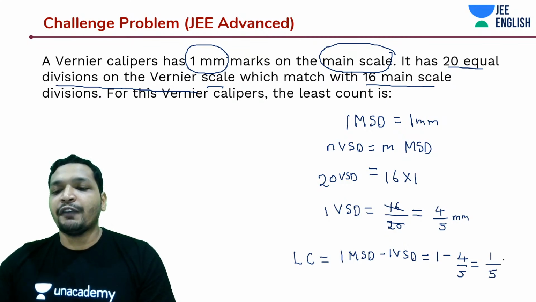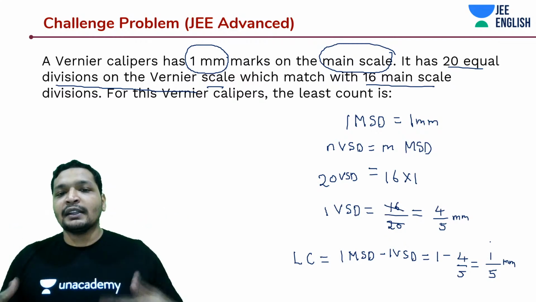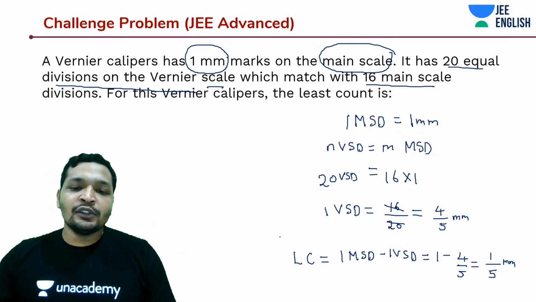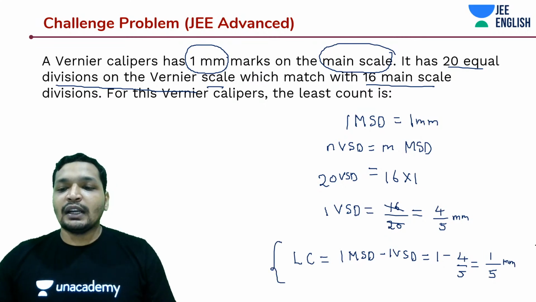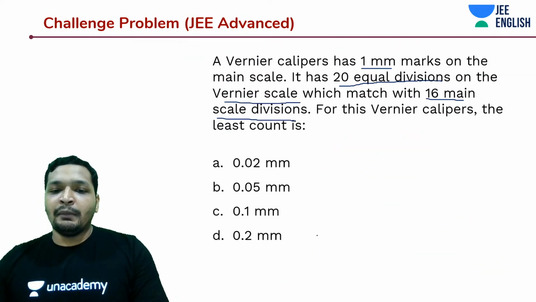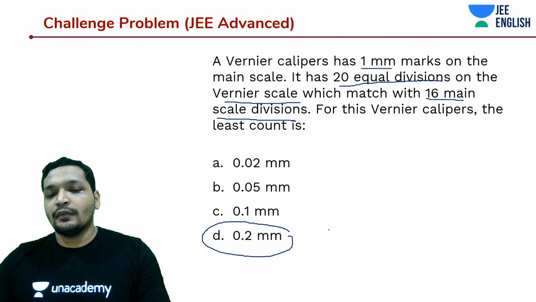How much is 1 by 5 mm, guys? Don't directly take 1 by 10. That's why we never discussed 1 by 10. That is something that you would see in your lab, of course. That is true. But don't directly go by 1 by 10. It's 1 by 5 of a mm, and 1 by 5 of a mm is nothing but 0.2 mm. Right?